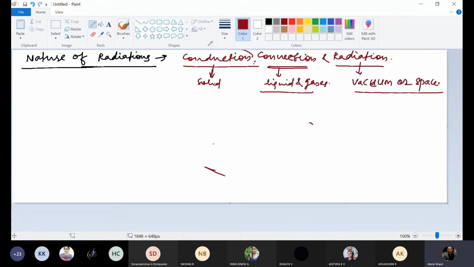Here a solid medium is required, and here a liquid or gaseous medium is required to travel. But radiations do not require any medium to travel. This is the meaning of radiation. Is it okay? This was there in our class 7 science. The name of that chapter was conduction, convection, and radiation. So is this okay?